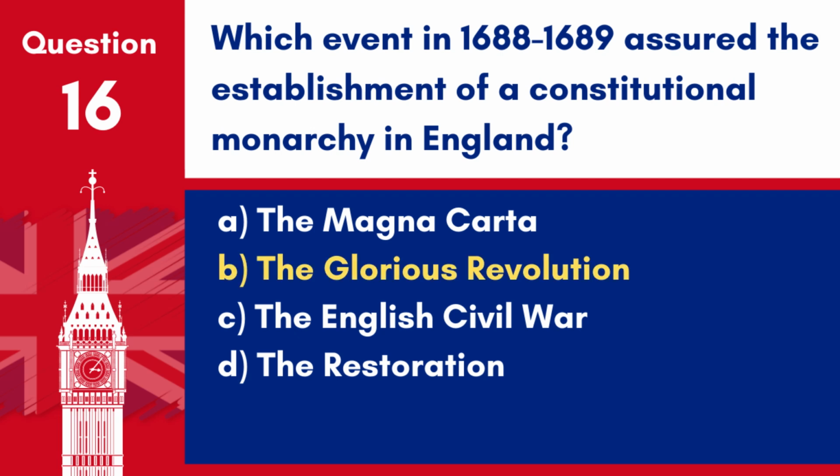Answer: B. The Glorious Revolution. The Glorious Revolution of 1688 to 1689 assured the establishment of a constitutional monarchy in England.